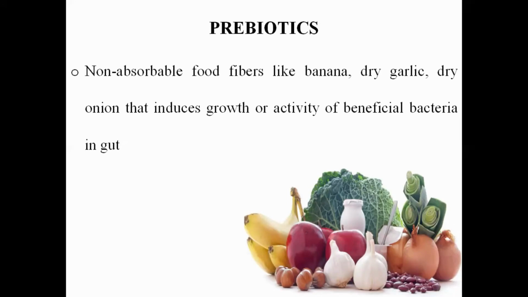What are those bacteria? Lactobacillus acidophilus, Lactobacillus sporogenus, Streptococcus thermophilus, and Bifidobacteria. So how can that be done? By two ways. Naturally, by eating non-absorbable food fibers like banana, dry garlic, and dry onion, that induce the growth or the activity of the beneficial bacteria in the gut. Or secondly, commercially prepared drugs are present that contain extracts of those food fibers like banana, dry garlic, and dry onion, that induce the growth or activity of the bacteria in the GIT tract, which are required for the digestion of the food.